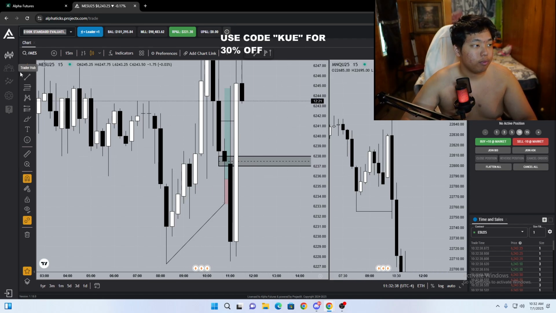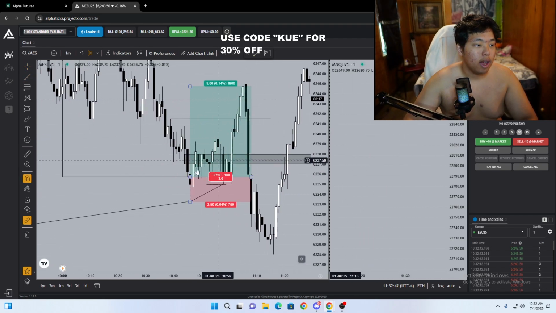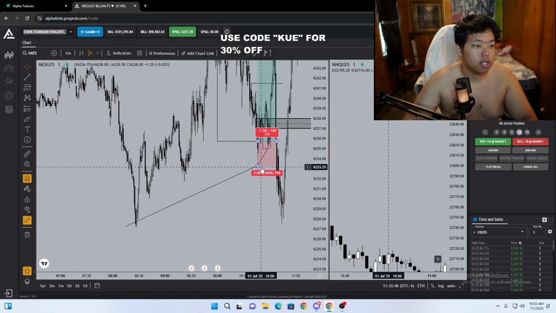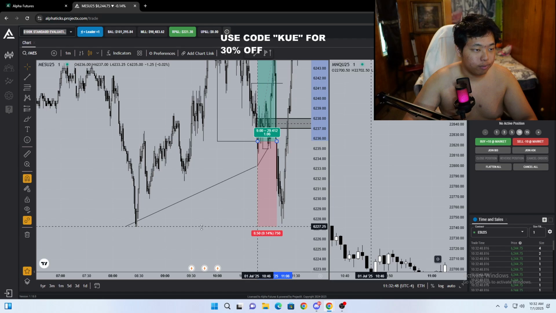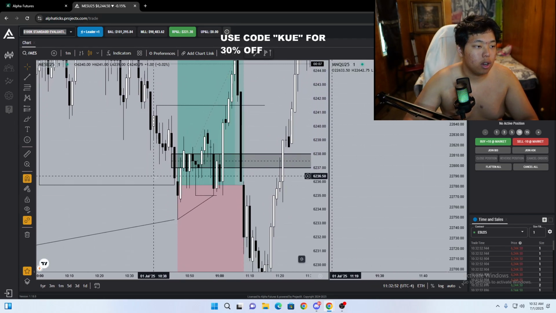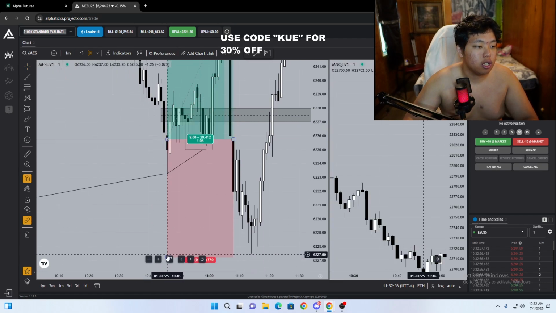So boom, entered off this swing low, and then turtle soup this, and originally my stop was down here at this low. Then I'm like, okay, I'm going to see if we get this inversion fair value gap. I adjusted my stop loss.